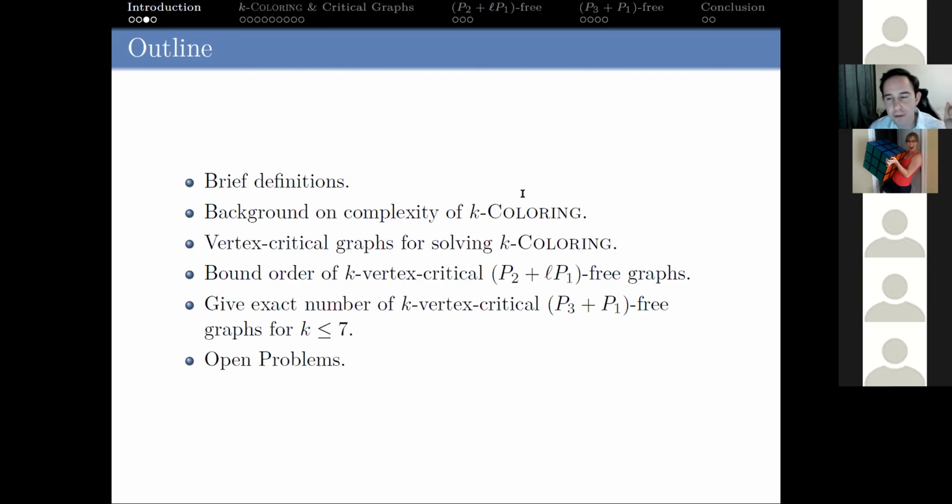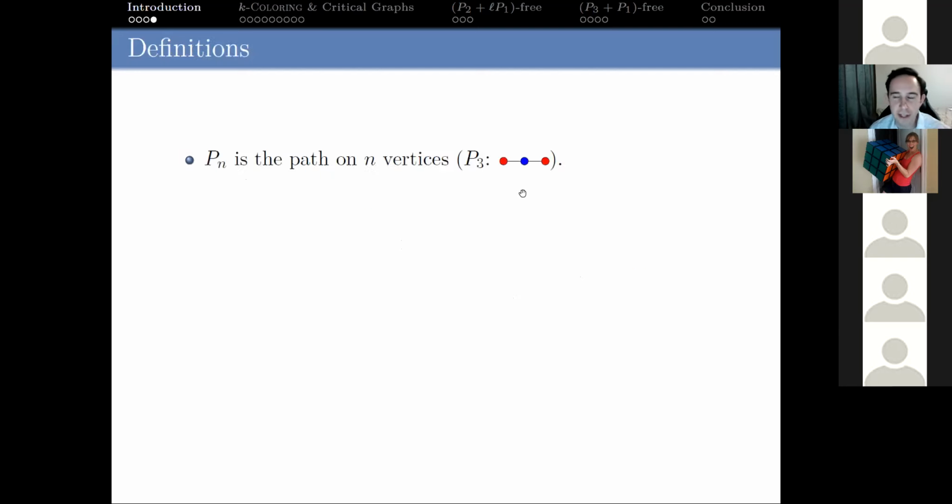And again, this is a graph theory seminar, so I assume a lot of these definitions are okay for a lot of people. But just to make sure we're on the same page, in particular, the path that I'm going to use, Pn, n is the number of vertices, so not the number of edges. Plus is going to denote disjoint union, right, so not the join. Just by convention in these graph coloring areas, most people use plus to denote disjoint union.